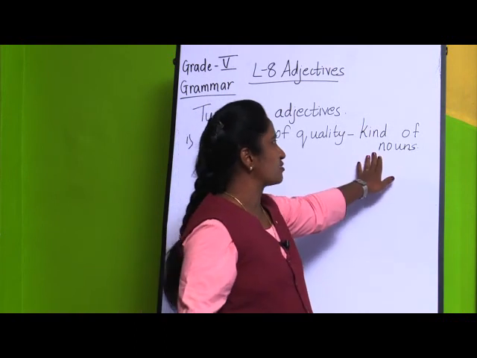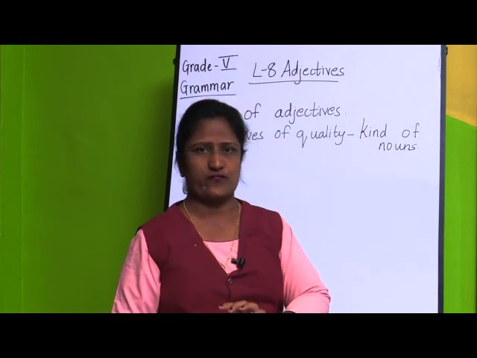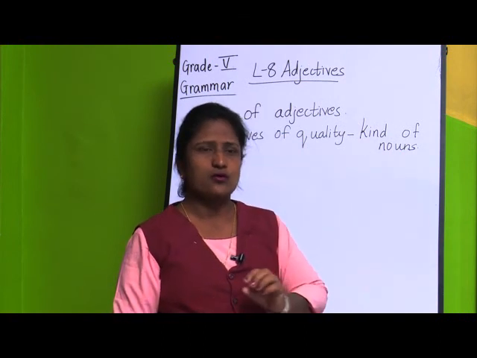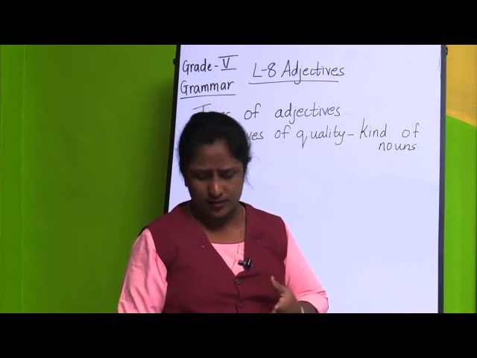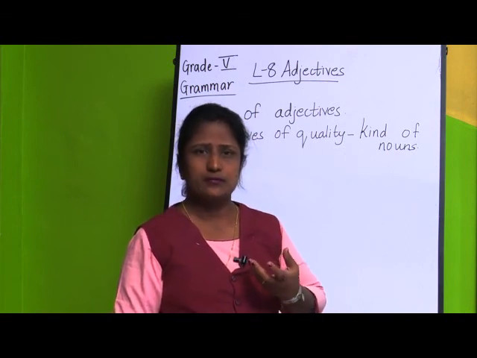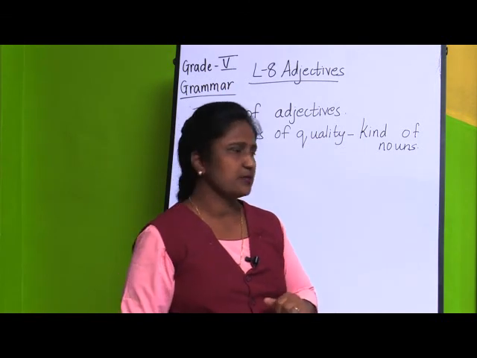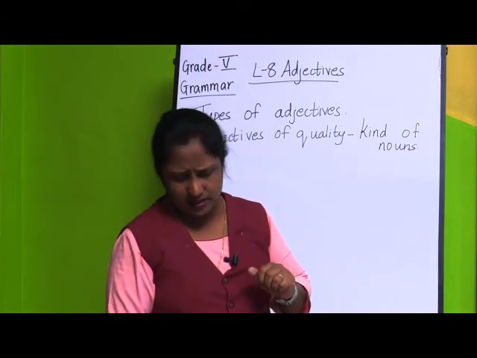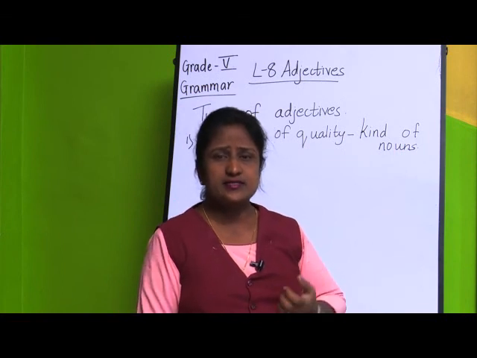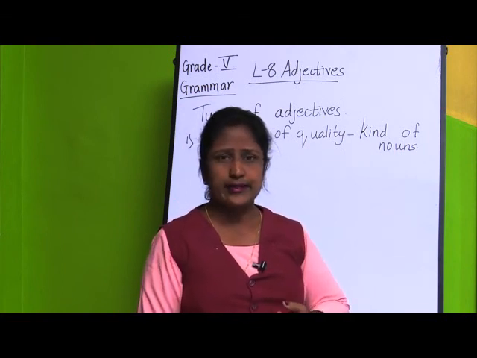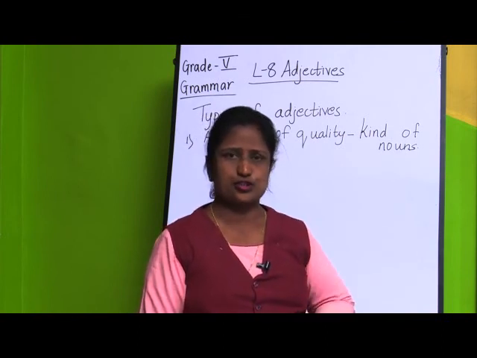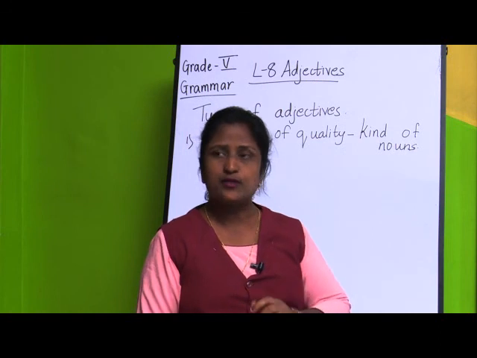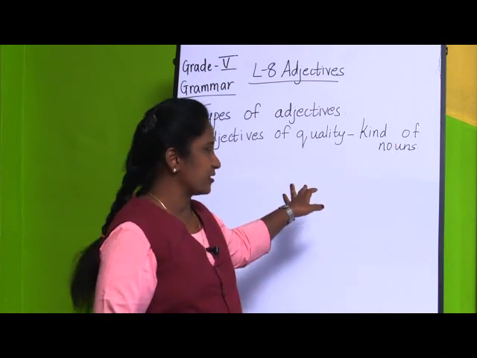So, you are going to ask the question here, what kind of noun? An adjective of quality is an adjective that tells the nature or the kind of a noun, of a person, place, animal or thing. Okay, it tells the quality or the kind or the nature of a person, thing or animal. And if you ask the question what kind of, then you will get the answer for adjectives of quality.